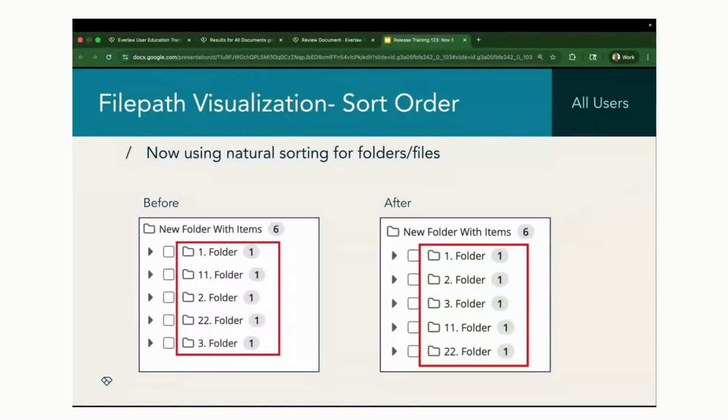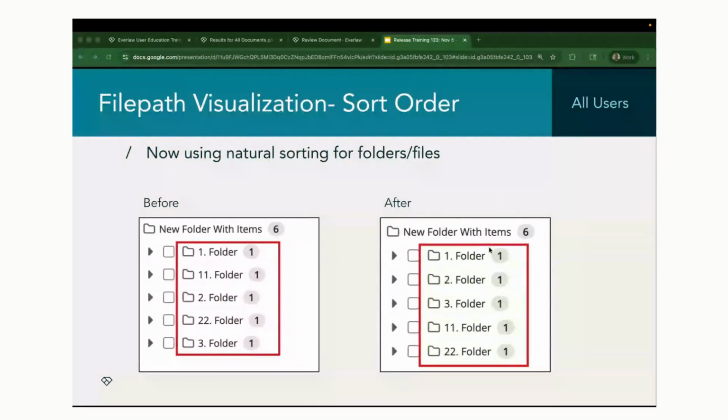A couple more things to point out. Our file path visualization has been updated as well. So this is just changing the sorting order to make it a little bit easier for documents and files that are named with numbers. Previously, it would sort something like this based on the exact numbers there.